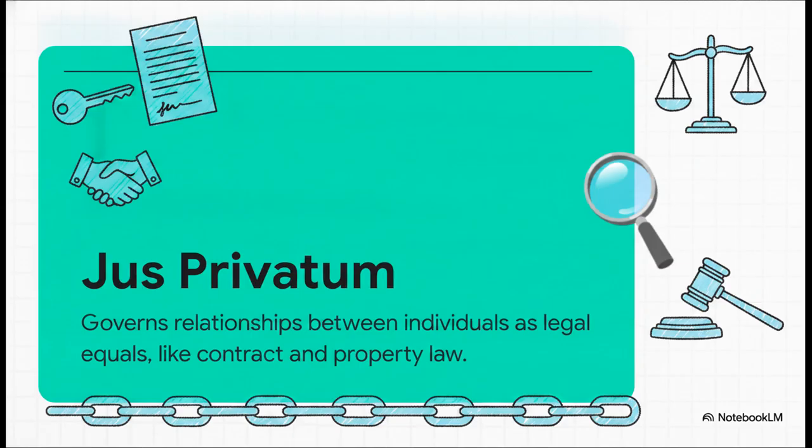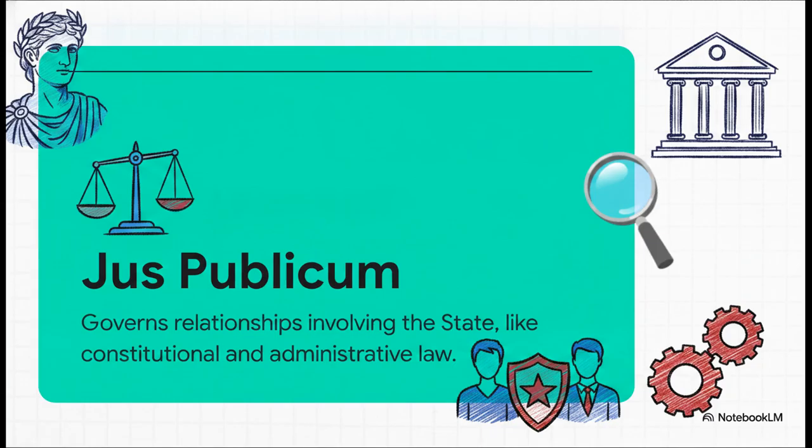This is the domain that governs everyday equal relationships. Think contracts, torts, property, and family law. But what happens when the rules involve the government? Say, the state charges someone with a crime, or two different government departments get into a turf war. Suddenly, we aren't dealing with legal equals anymore.